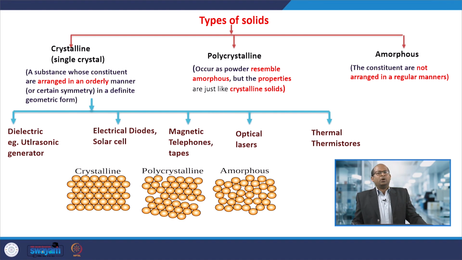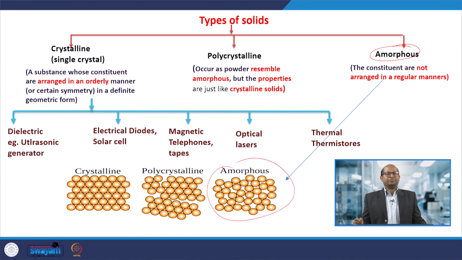Now we will discuss how any nanomaterial or material we are preparing would be arranged in a particular way or orderly. Here we have classified three different ways. It may be present in an amorphous state or amorphous phase, where there is no specific arrangement of atoms, ions or molecules; they are present in an irregular arrangement. There is no regular arrangement, so the atoms are randomly distributed. We can say it is a solid in amorphous phase.